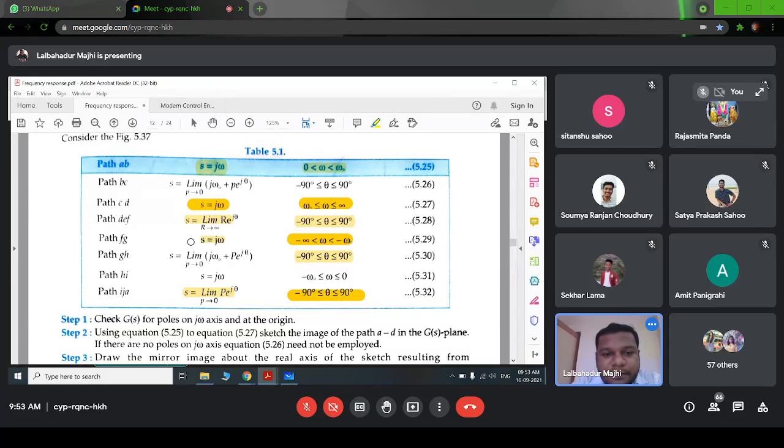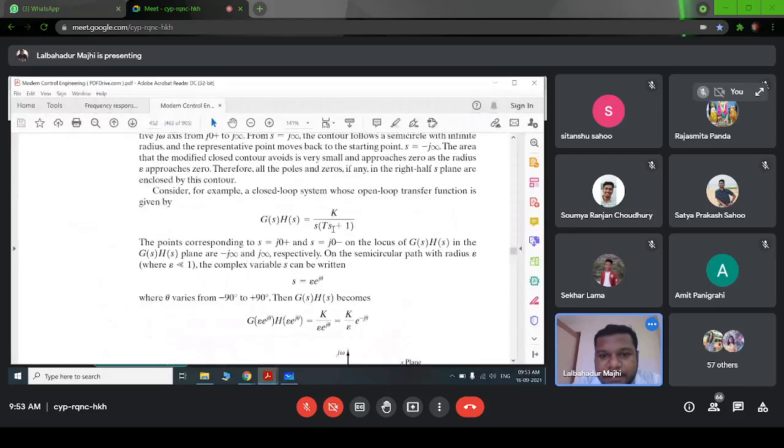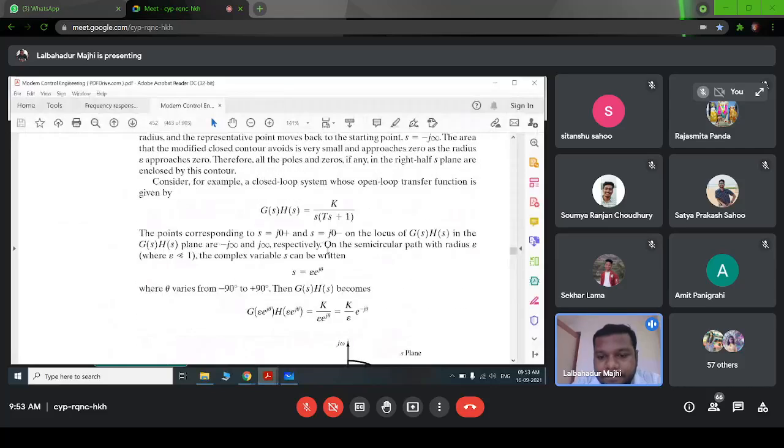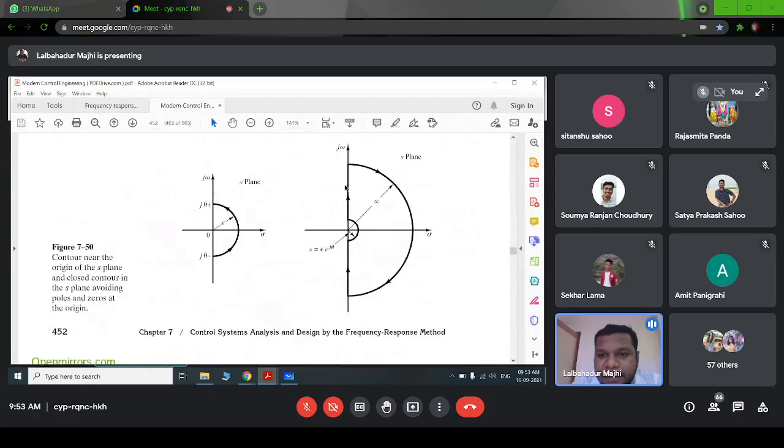Similarly, for this path FG to this A, we can write s equal to j omega, and you have to vary the frequency minus infinite to 0. So you can simplify this one like here. If we neglect the hole on the imaginary axis, then we will have this small semicircle and this